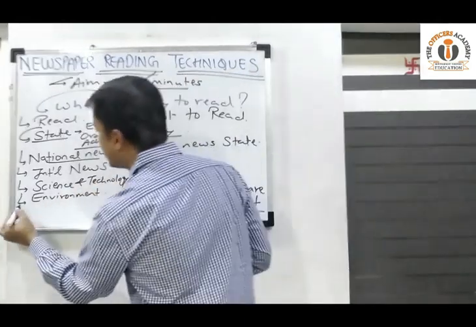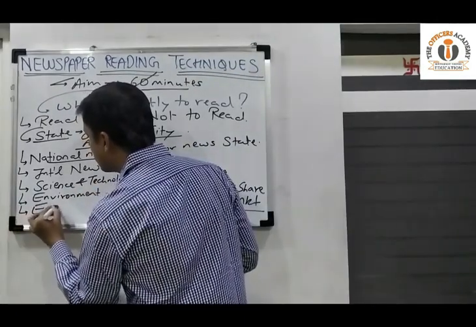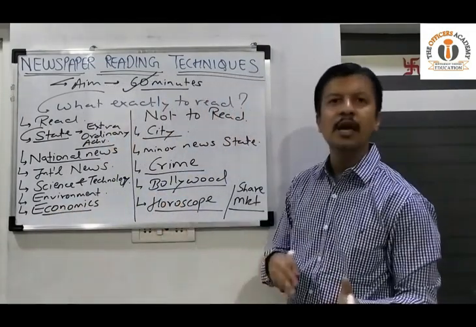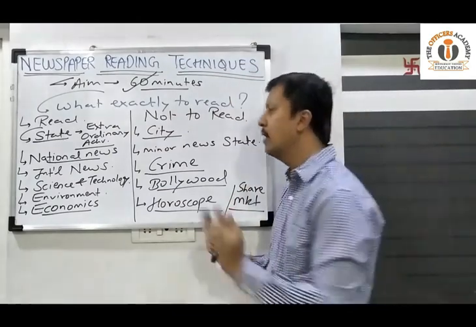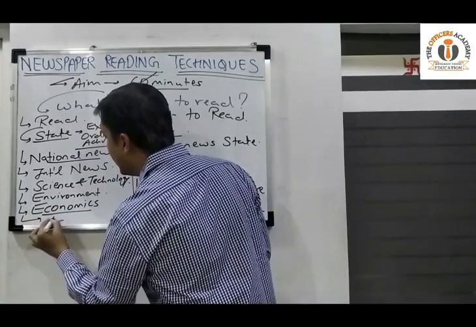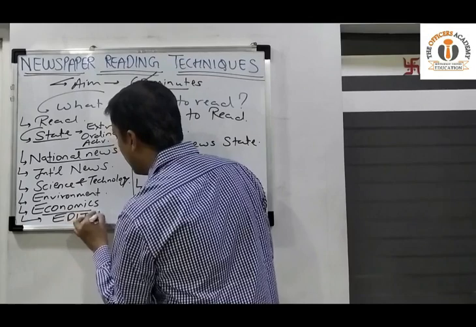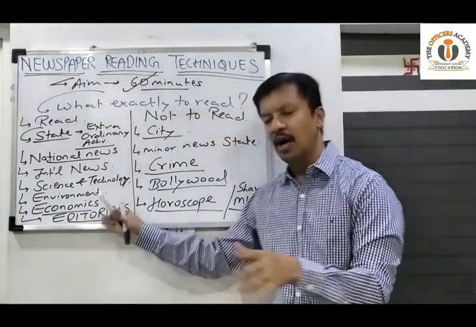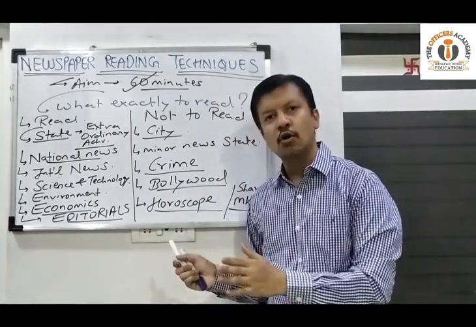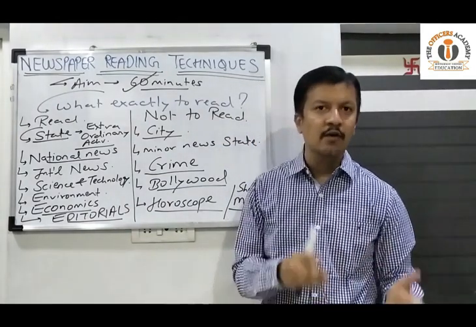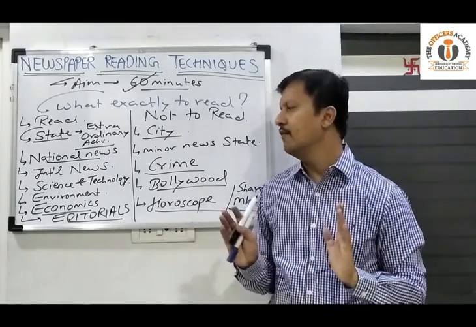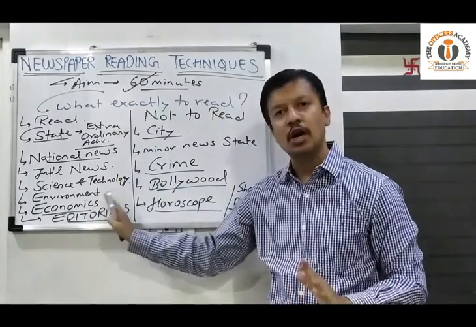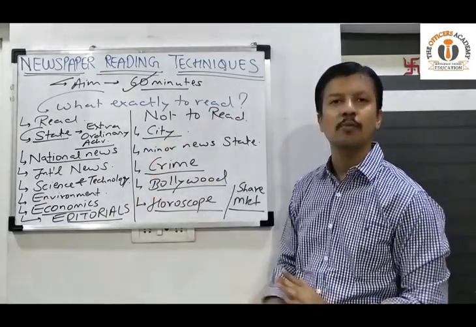Next important section that we have to study is economics. News related to the Indian economy as well as the global economy. And lastly, but not to be ignored, that is reading the editorials. Okay, what are these editorials? Now there is a separate page of editorials. What are the editorials? Which editorials are to be read? Which editorials are to be skipped? We will see that. Okay, so on a broad spectrum, these are our news which are to be read. These are the news which are to be skipped.